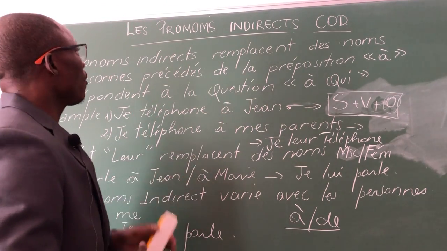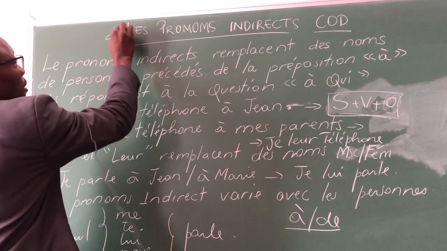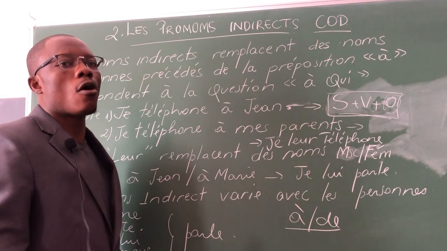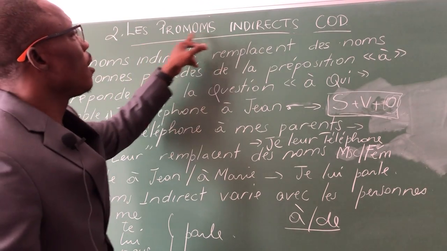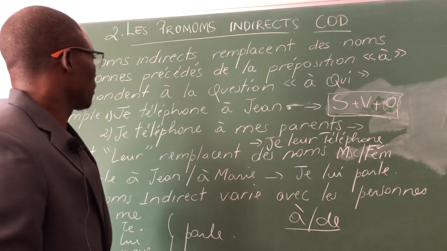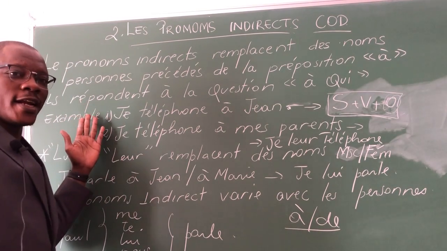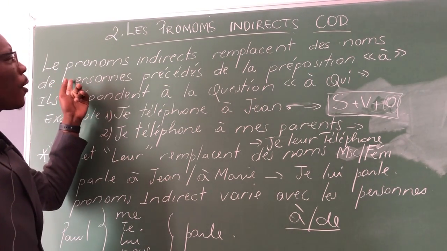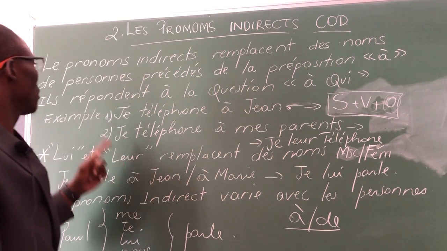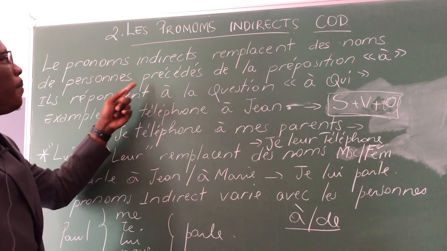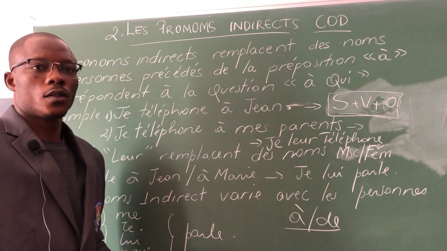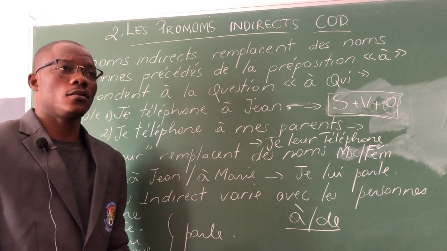So today we are going to see the next type of pronom complément, which is le pronom indirect, indirect pronouns. As you can see here, I said le pronom indirect remplace des noms de personnes précédés de la préposition à.